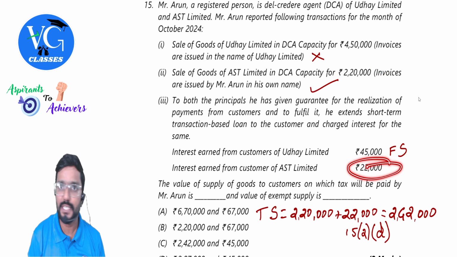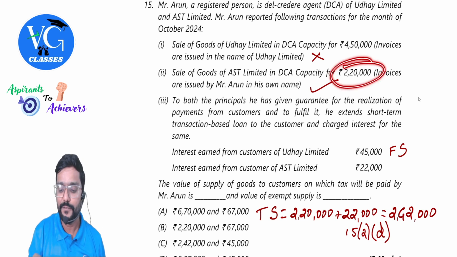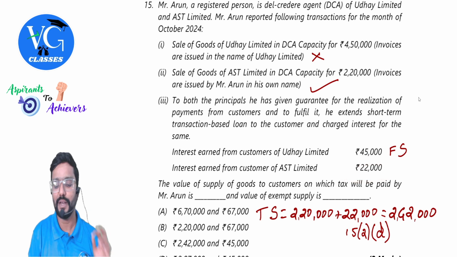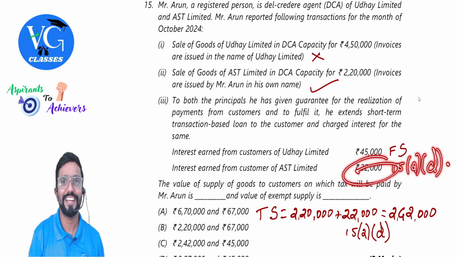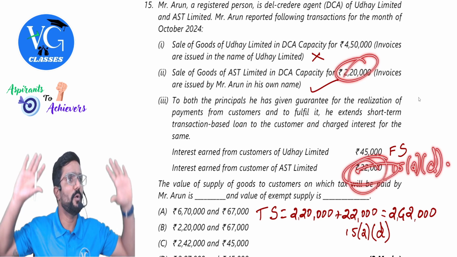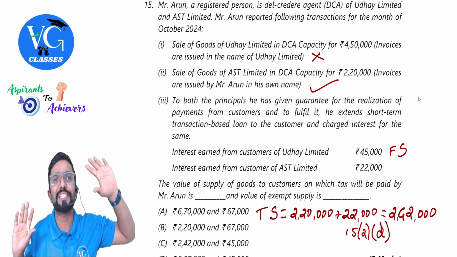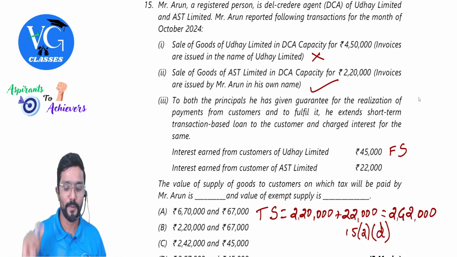Got it, guys? So in this case, this is not a separate supply. This has to be added to the value of supply. What is the value of supply between principal and agent? 2,20,000. For that, we need to add this 22,000. Sir, how come you are adding this 22,000? Simple. As per section 15, subsection 2, clause D, there is a delay in payment for which interest is charged. Clear? So, 220 plus 22. Hope you got it. Now, can he enjoy the exemption for this? No, because it is not a separate supply. So, one is exempt, one is taxable.